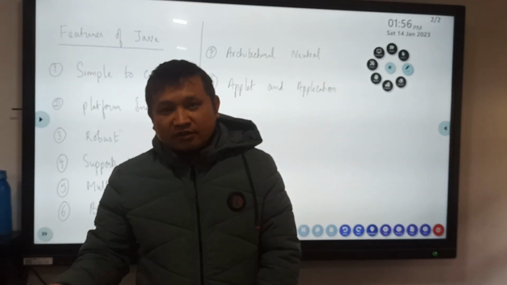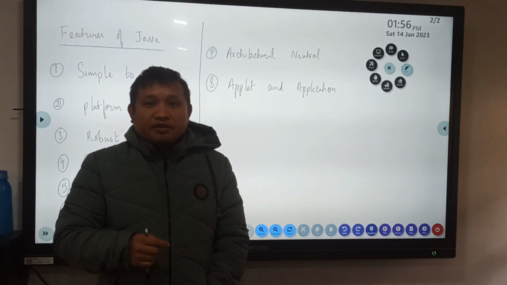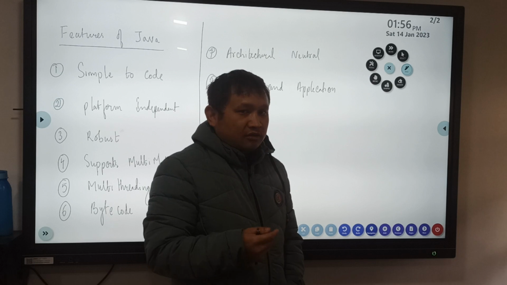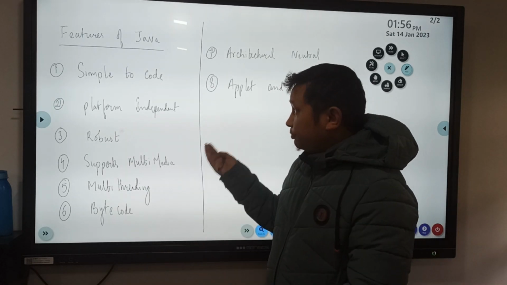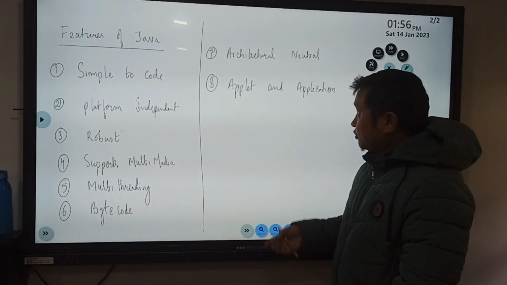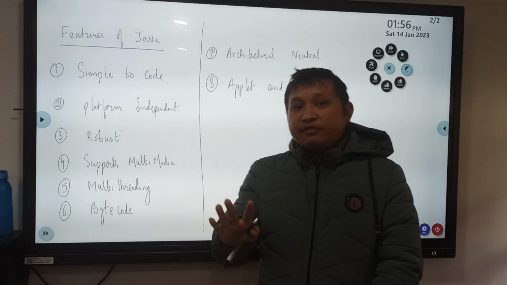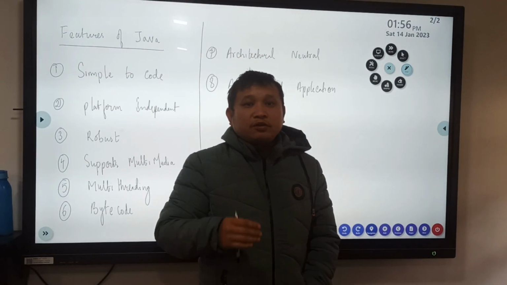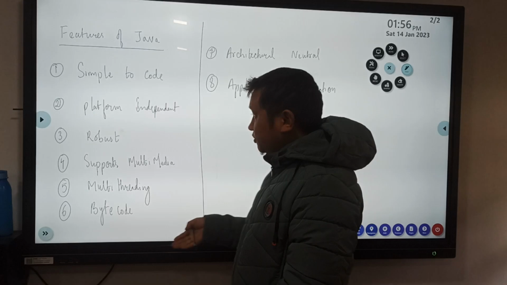In class 10 and class 12, only object oriented, simple, platform independent, bytecode and application are given in your book. But for college students you have to remember all these features.